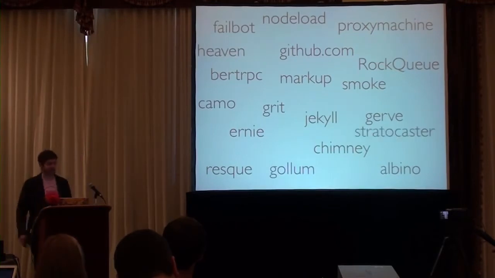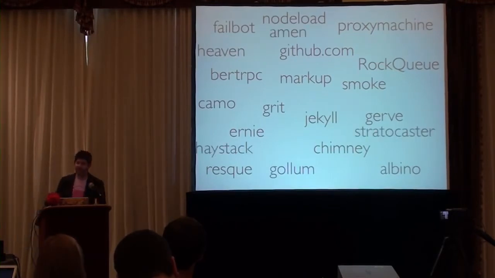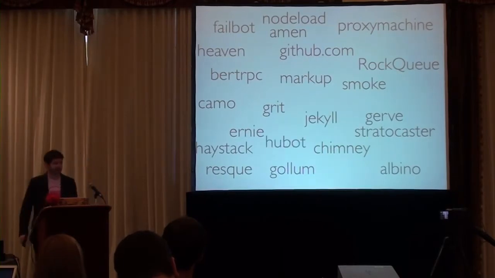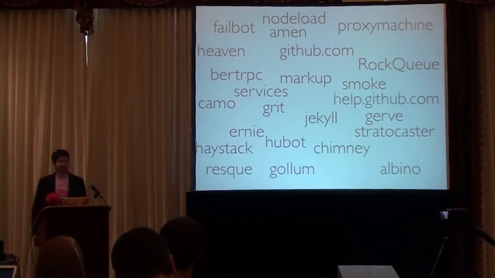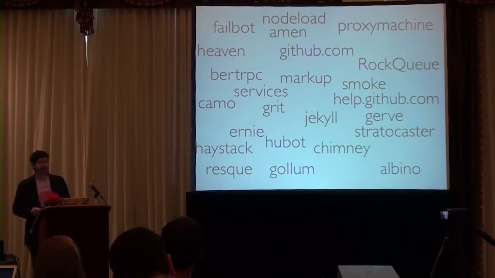Heaven is so that we can deploy. Stratocaster handles all the events. Amen is for graphing. Haystack is reported to by Failbot, our exception logger. Hubot gives us a good time. Services are what you guys write to integrate with services. It's open source. Help.github.com is a separate modularized system so that you can learn how all of this crazy stuff works.